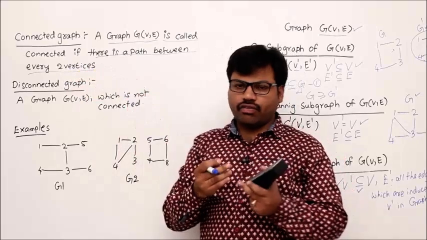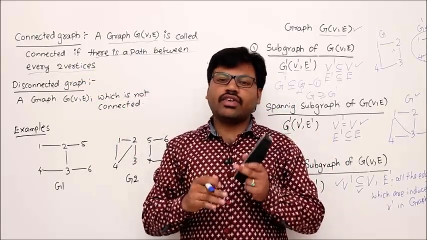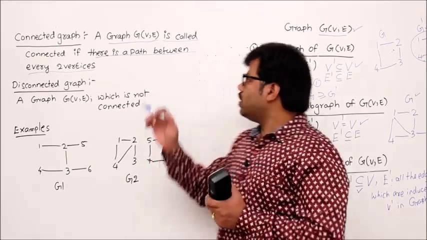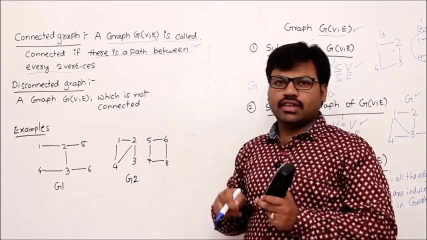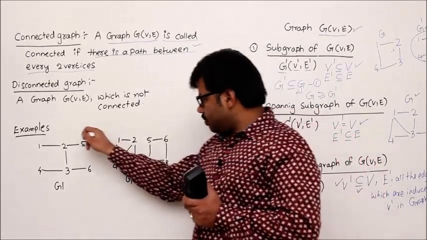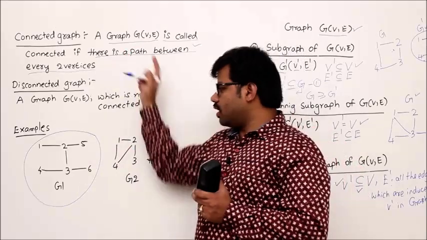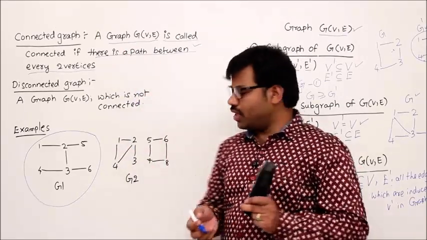A connected graph is a graph where every two vertices are connected, otherwise there is a path between every two vertices. You know what a path is, right? So using that, you can easily understand. Example, see this one. This is a connected graph. Why? According to the definition, I should show a path between every two vertices.